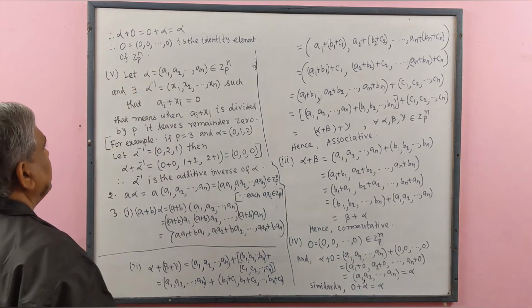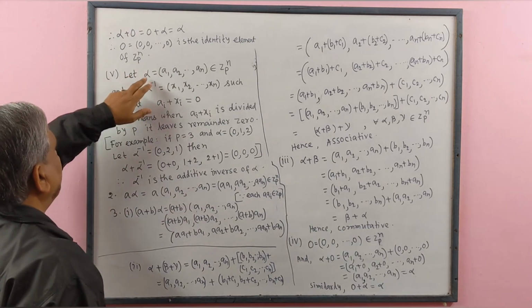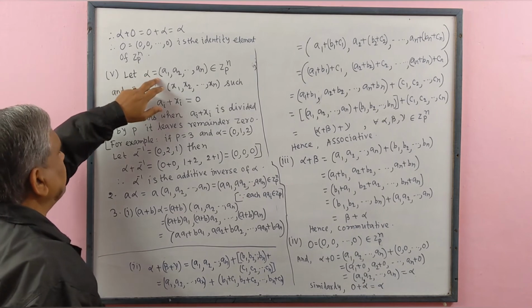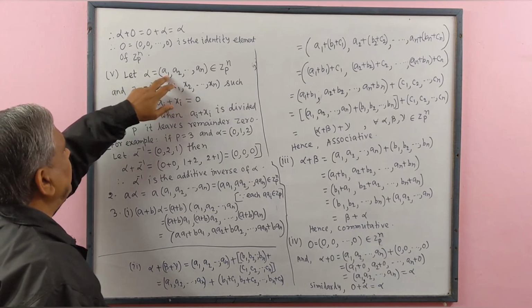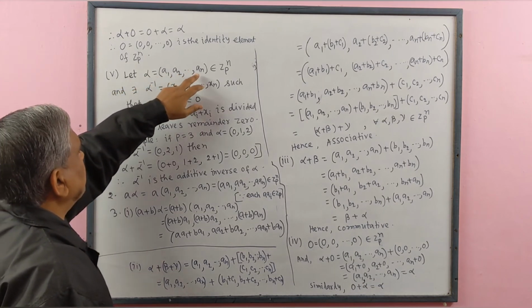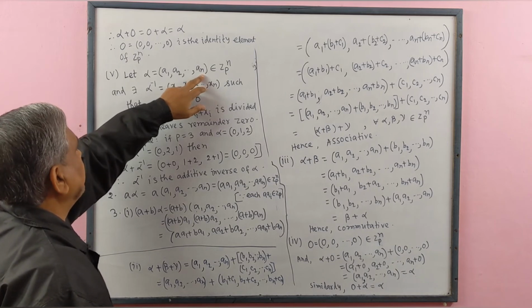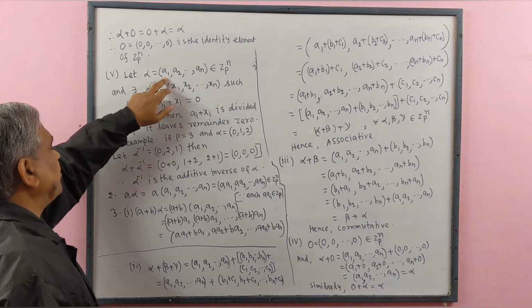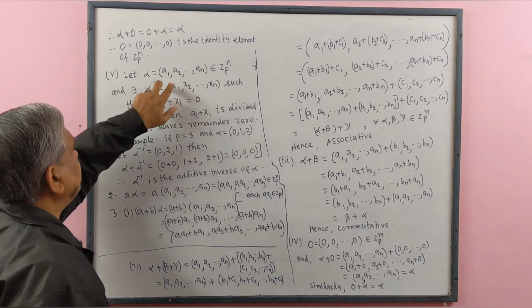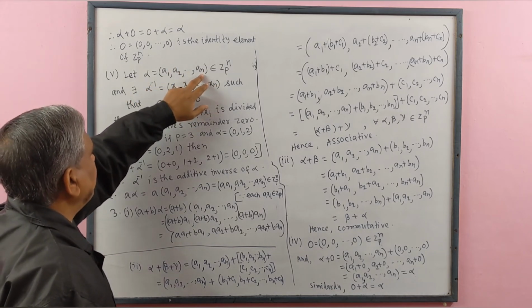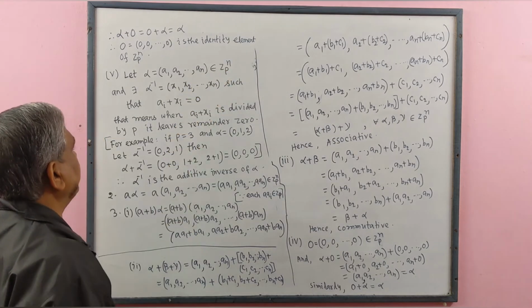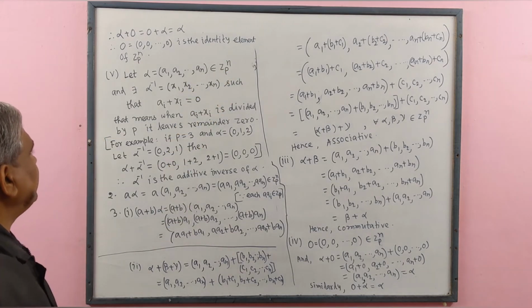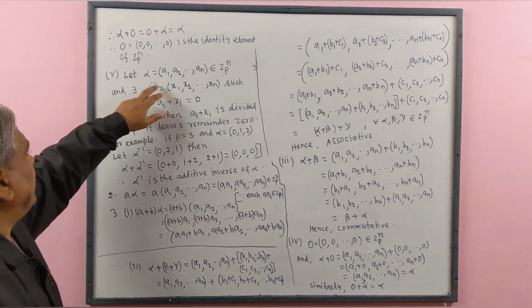Number 5. Let alpha equal to ordered n-tuple a1, a2, dot dot dot, an. Each ai is a member of Zp. Therefore this n-tuple belongs to Zp to the power n, and there exists alpha inverse.